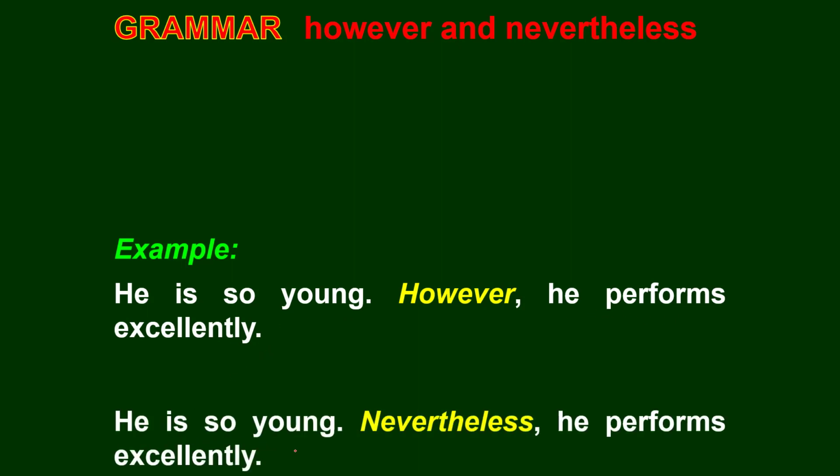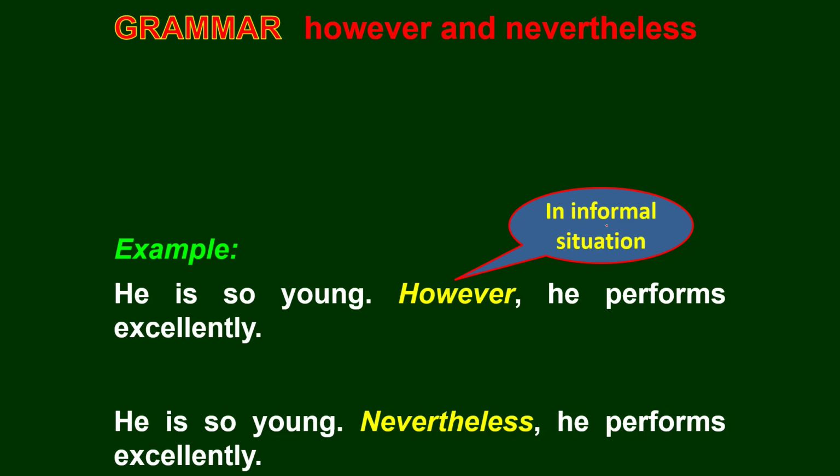He is so young. Nevertheless, he performs excellently. So they are the same. But this one is a bit informal, but this one is very formal. It's an informal situation.